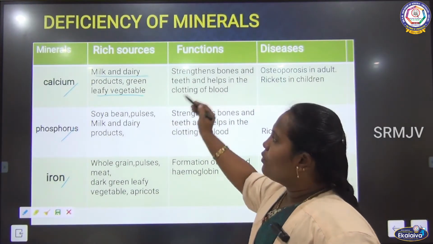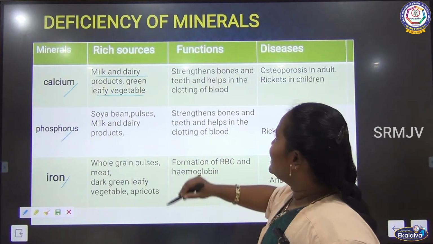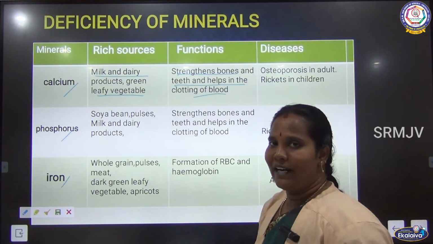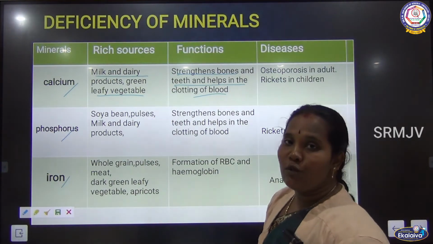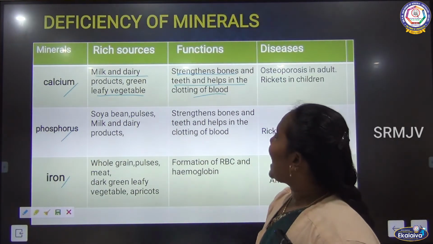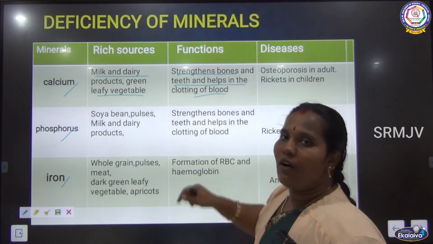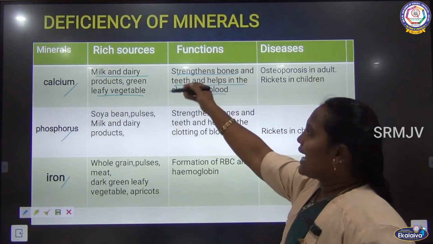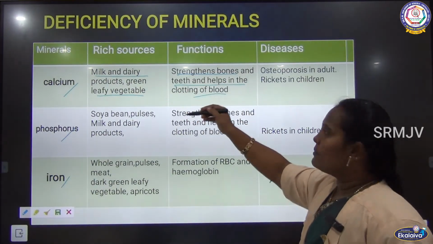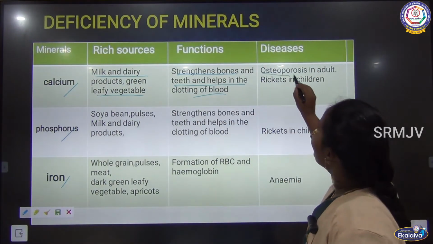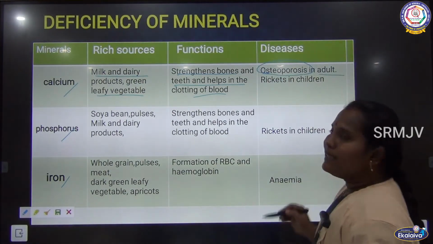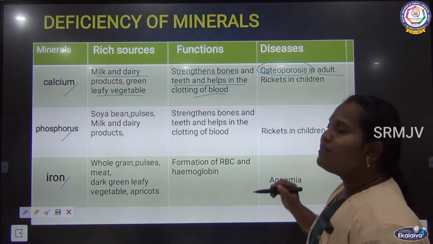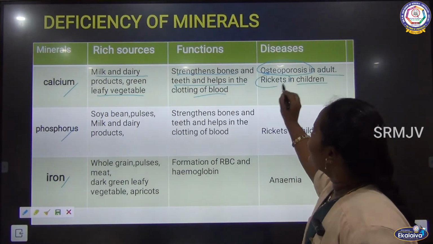After that, the function. What are the functions of calcium in our body? It strengthens bones and teeth, and helps in the clotting of blood. Next, if a person has calcium deficiency, adults are affected by the osteoporosis disease, and children are affected by the rickets disease.